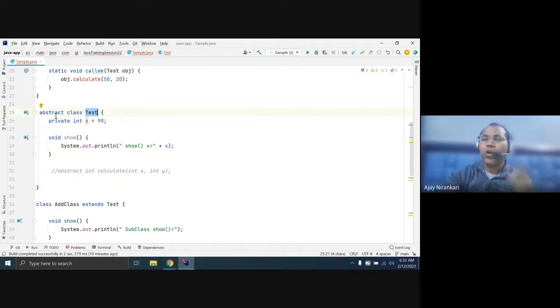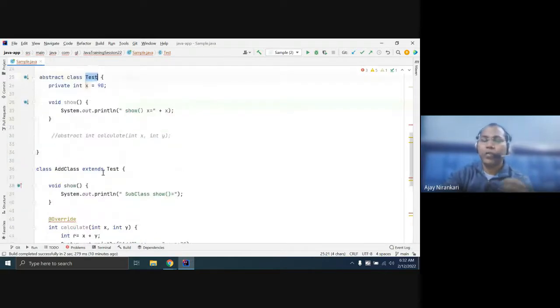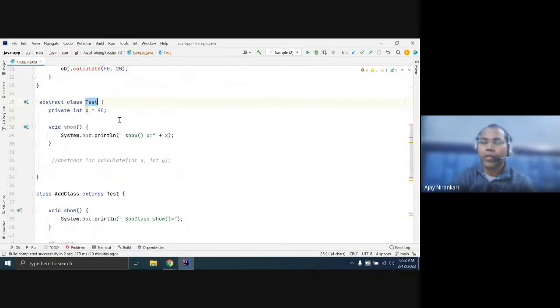So you have an option. You can create a concrete class. You can create an abstract class. You have both options. What is our need? Accordingly, you can use it. Sometimes you don't write an abstract class, sometimes you want it, and you can write it. This is your call. Java has given different options for you.